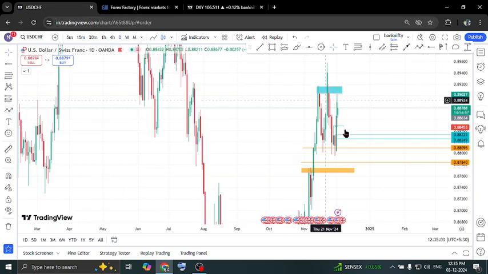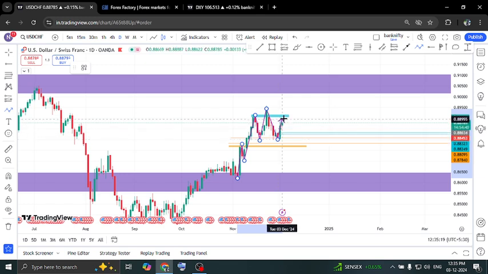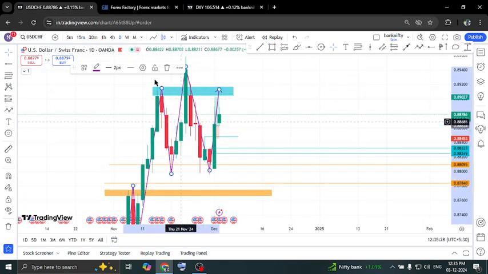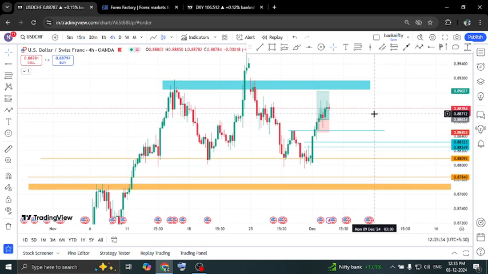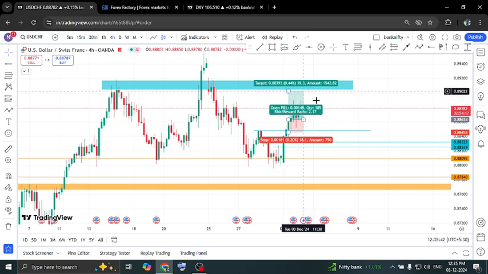Now let's see USD CHF, daily time frame. Here it's in an uptrend. From here higher high, higher low, higher high, higher low, higher high, and then equal low, and from here we are pushing up again, and we are expecting a push till this resistance level. So this is what we can see in the USD CHF chart. And then let's go to the 4-hour time frame. Here this swing high was taken out. This is the swing pullback, and then we are expecting a move again.